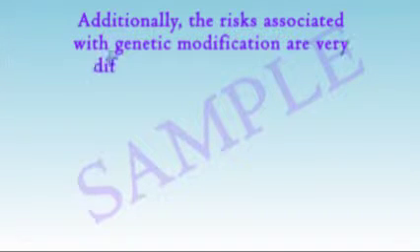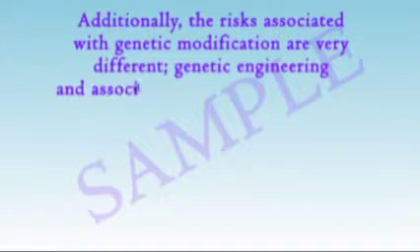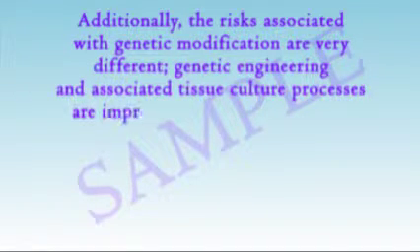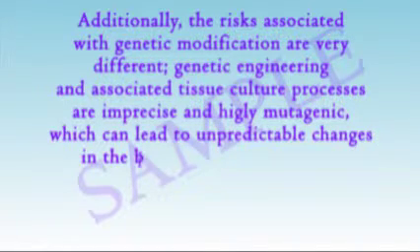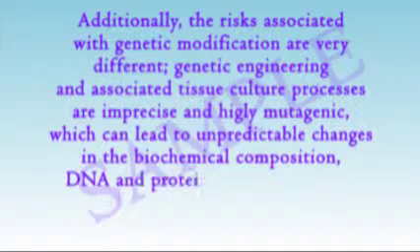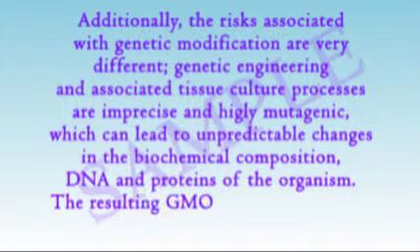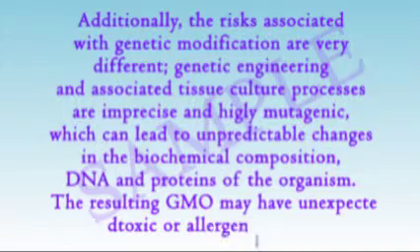GM breeding is different from this, as genes from other animals can be inserted into completely different species, not to mention the fact that this process takes place in a laboratory, and as such should not be considered an extension of natural breeding. Additionally, the risks associated with genetic modification are very different. Genetic engineering and associated tissue culture processes are imprecise and highly mutagenic, which can lead to unpredictable changes in biochemical composition, DNA, and proteins of the organism. The resulting GMO may have unexpected toxic or allergenic effects.